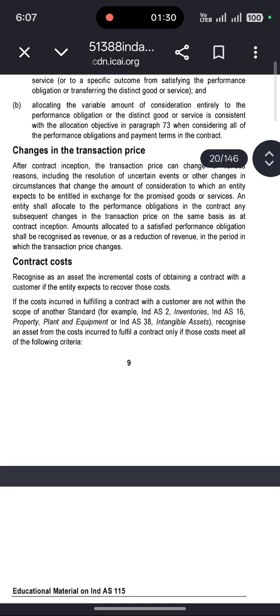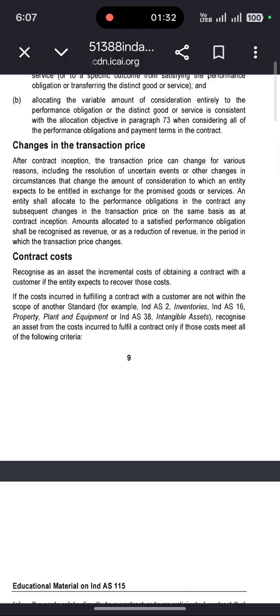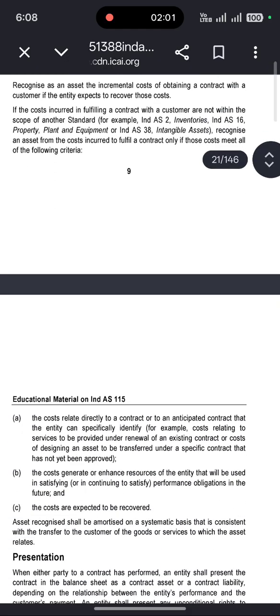Recognize as an asset the incremental cost of obtaining a contract with the customer if the entity expects to recover those costs. If the costs incurred in fulfilling the contract with the customer are not within the scope of another standard, for example Ind AS 2 Inventory, Ind AS 16 Property, Plant and Equipment, or Ind AS 38 Intangible Assets, recognize an asset from the cost incurred to fulfill a contract only if those costs meet all of the following criteria.